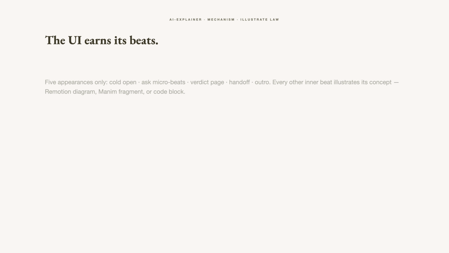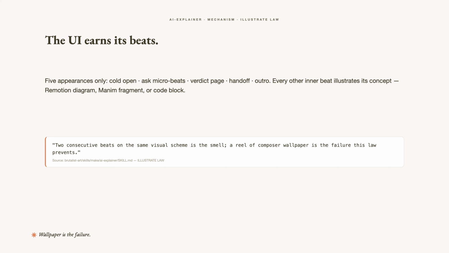The most distinctive law in the skill is the illustrate law. The Claude interface appears in exactly 5 places: cold open, ask microbeats, verdict page, handoff, and outro. Every other beat has to show something that teaches: a Remotion concept illustration, a manim fragment, a code block. You're watching it right now. This beat is a mechanism card, not a composer window. The skill's own wording: 2 consecutive beats on the same visual scheme is the smell. A reel of composer wallpaper is the failure this law exists to prevent.